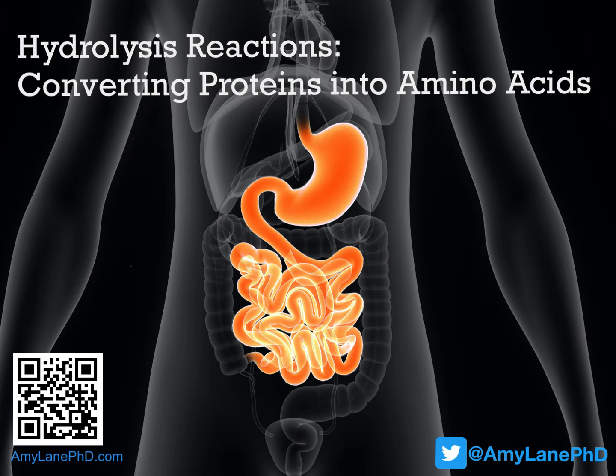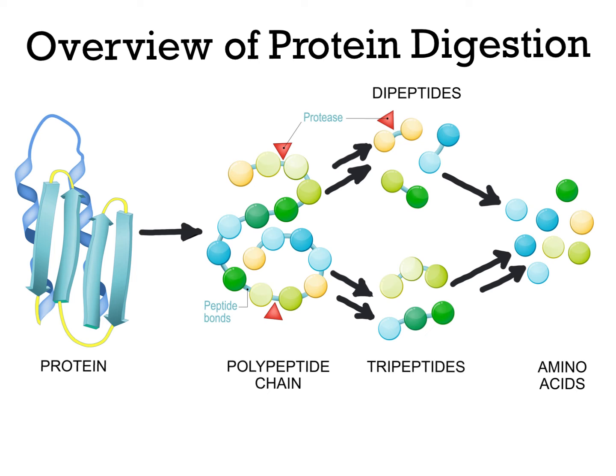So in this video, we are going to look at the specific type of chemical reaction that breaks the bonds between individual amino acids during digestion. We are not going to focus on the enzymes that catalyze these reactions. Instead, we'll save that for the next video. So in this video, we focus exclusively on the chemical reaction known as hydrolysis to allow us to break the amide linkages, also known as the peptide bonds, between amino acids within a protein.